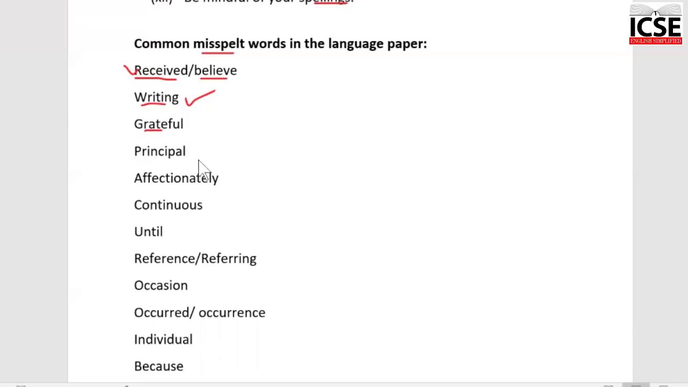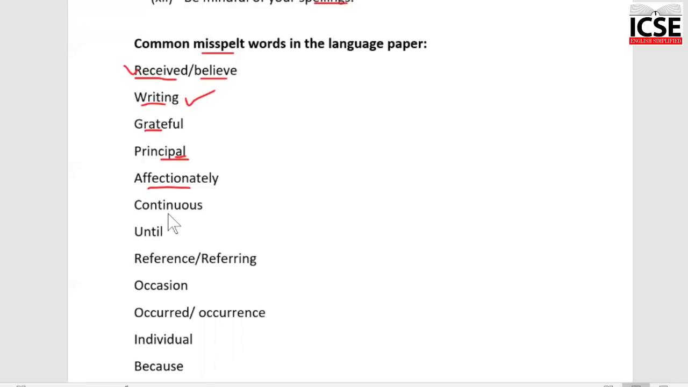That spelling is often incorrect. Principal, very important. If you're writing the email to the principal and you write PLE, that's a disaster. Or the letter to the principal, again, make sure that you write PAL, principal. The principal is your pal. The spelling of affectionately, make sure that is important. You lose marks in the letter if this is wrong.